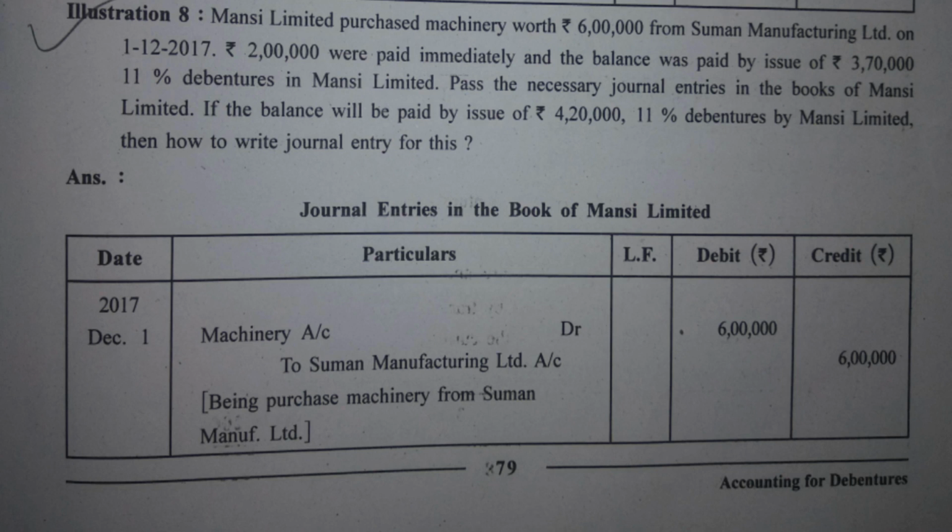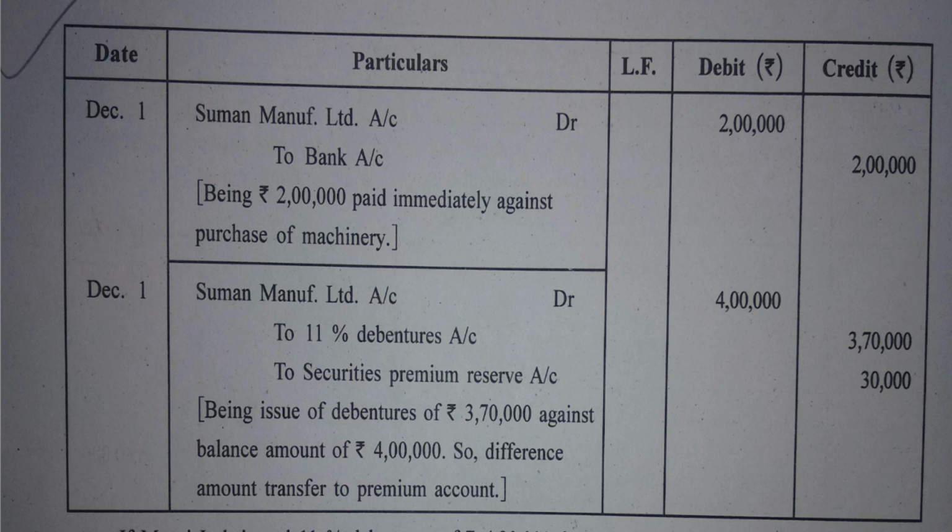Now, out of 6 lakh, 2 lakh is paid immediately. So on 1st of December, 2 lakh is paid to whom? To the party from whom machine is purchased. And from whom it is purchased? It is purchased from Suman Manufacturing Limited. So Suman Manufacturing Limited account debit 2 lakh is receiver and bank is the giver. Yes, the payment is from bank for purchase of an asset.